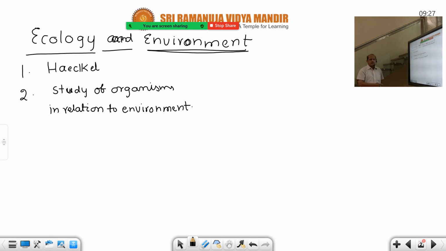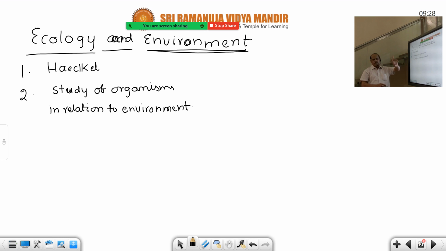Or study of different species in relation to environment, or interaction of abiotic and biotic components. In relation to environment, in the sense of abiotic components. What are the abiotic components? Non-living: light, temperature, water, soil, pressure. They all come under the environmental factors. They are all abiotic factors.